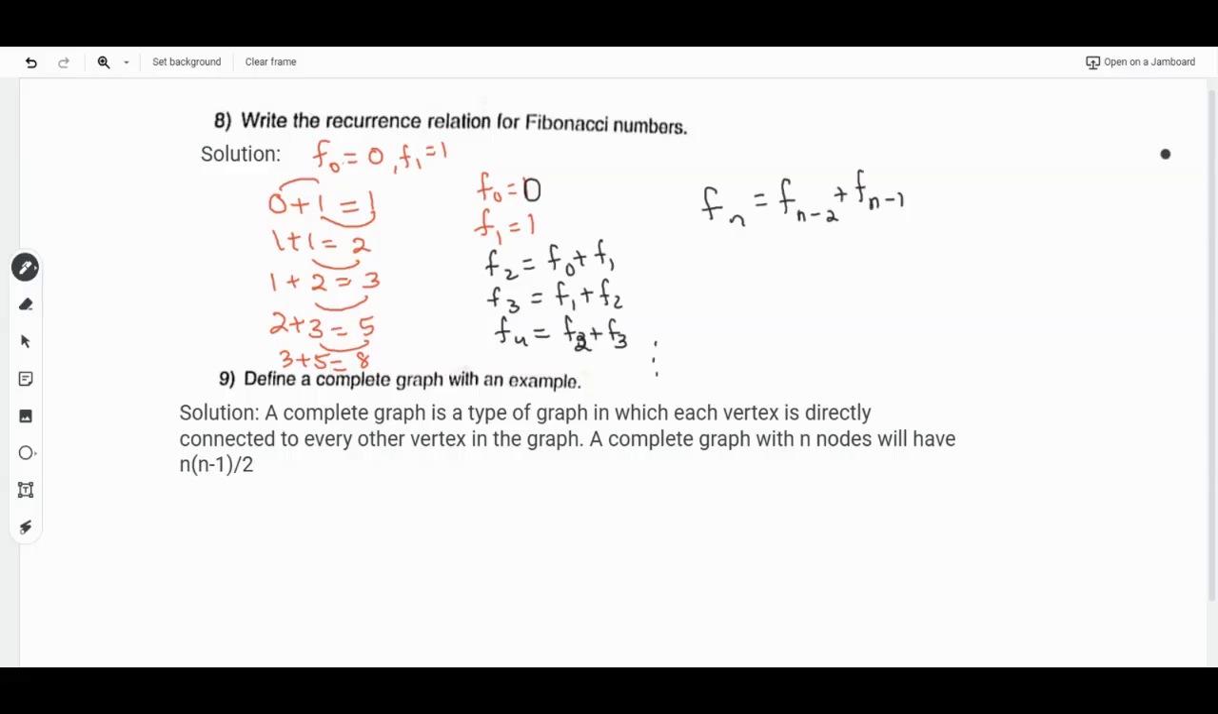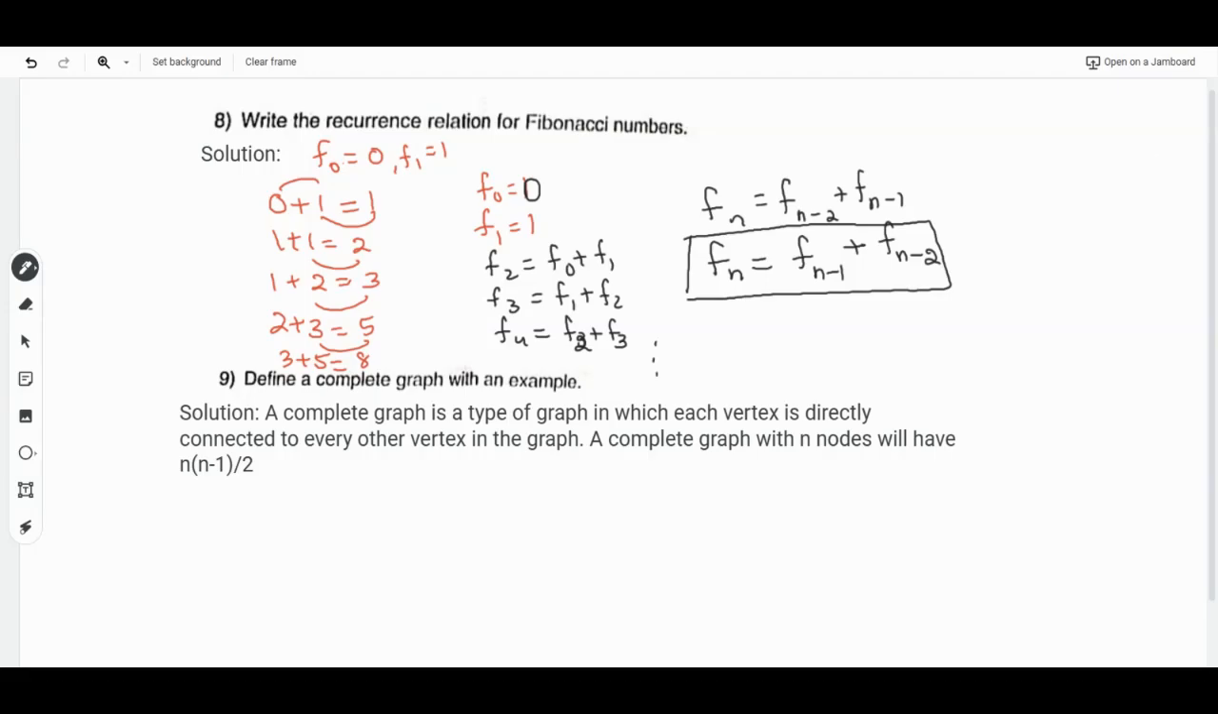If n is 4, you can say 4 minus 2 is 2, 4 minus 1 is 3. So this is the general formula that can be rearranged as f(n) = f(n-1) + f(n-2). So this is the recurrence relation for the Fibonacci series.